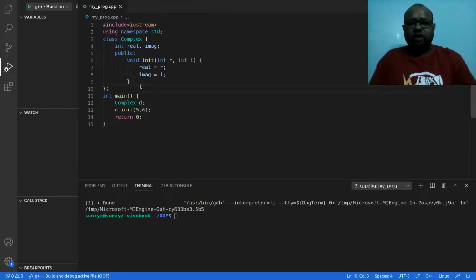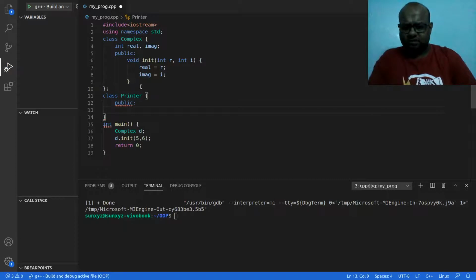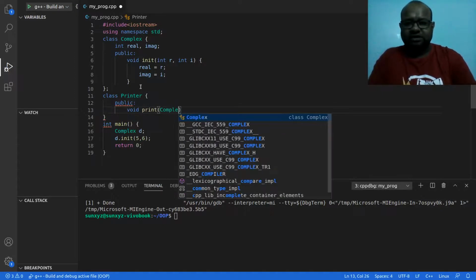Now I am going to create one more class, and this class is Printer. This class is going to have a method, void print, and that is going to take a complex number like before.